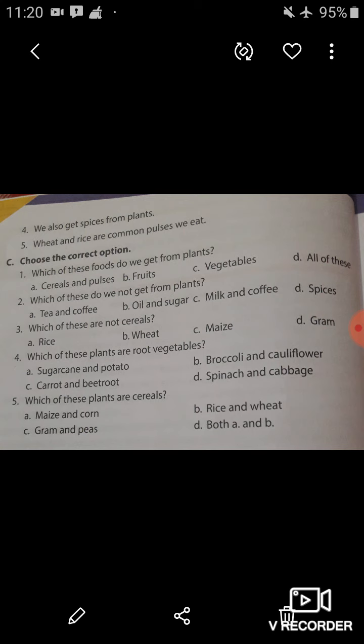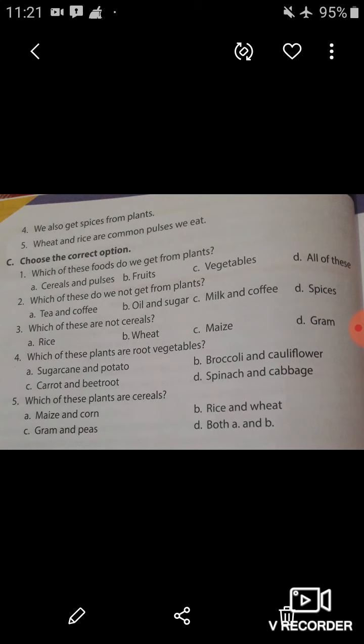Now let's come to the question number 3. Which of these are not cereals? Rice, wheat, maize, gram. So students, option number D, gram, is not cereals. They are pulses because they are found inside pods. So you have to take the option number D, gram.